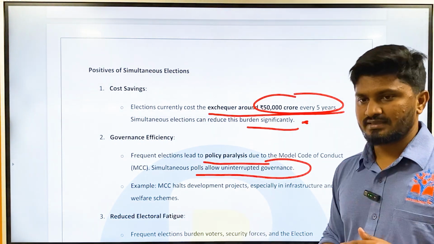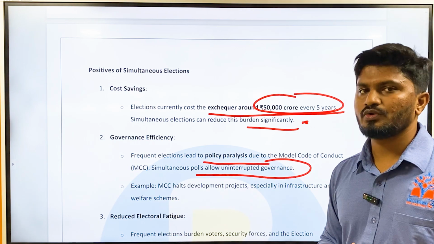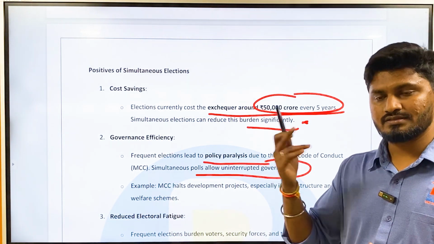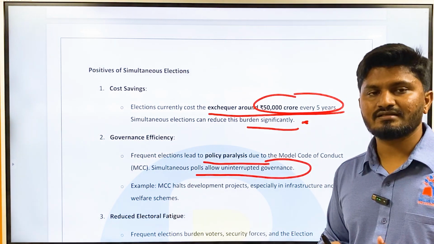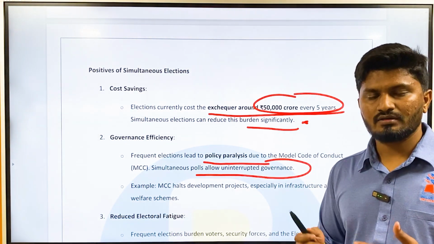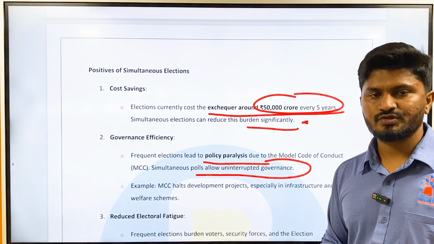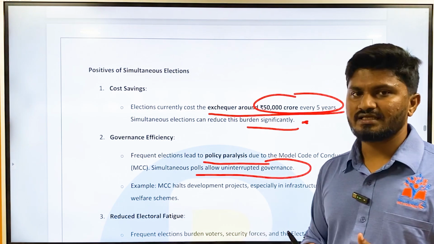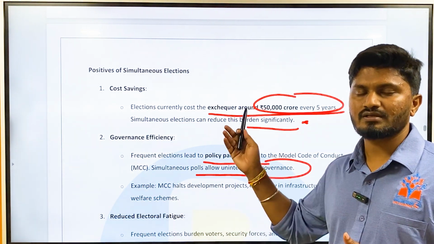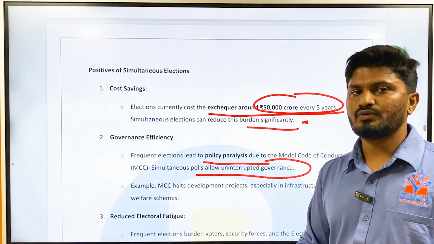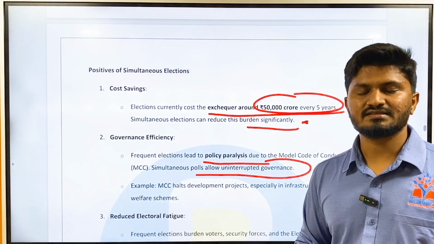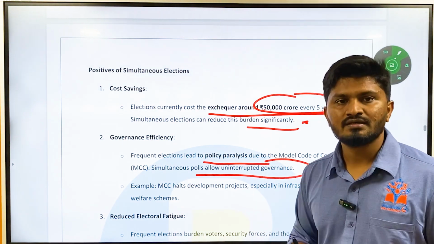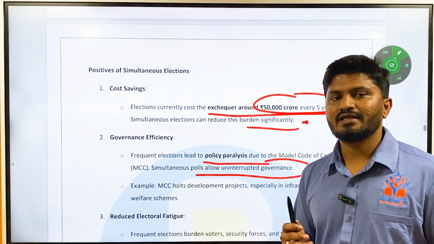For example, there is an election for the Lok Sabha, and after the Lok Sabha election, suppose there is an election in a state such as Karnataka. The main parties fighting the Lok Sabha are BJP and Congress, and in Karnataka also BJP and Congress along with JDS. If the BJP is ruling at the center, due to the elections in Karnataka state, they have to leave their governance and come to Karnataka and do the election campaigning, etc. So it is acting as an interruption in governance. Now, if you are holding the elections together, then it is going to reduce this interruption and it will have efficient governance.